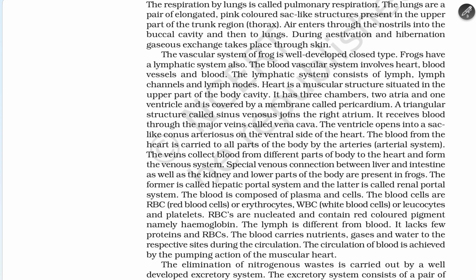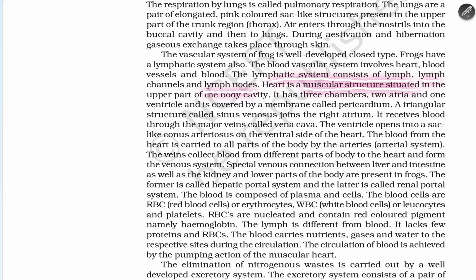The vascular system of a frog is well developed, closed type. A frog has a lymphatic system also. The blood vascular system involves the heart, blood vessels and blood. The lymphatic system consists of lymph channels and lymph nodes.